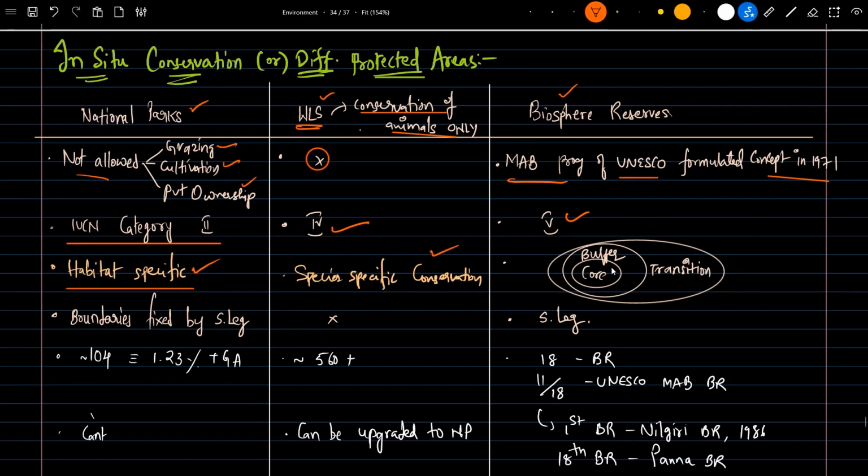In biosphere reserve, the total area is divided into three zones: core zone, buffer zone, and transition zone. In the core zone there will be no activity allowed, so full restrictions will be there. In the buffer zone there will be a combination of some restrictions followed by some freedom to do some activities like tourism. Whereas in the transition zone, there will be fewer restrictions compared to core and buffer.